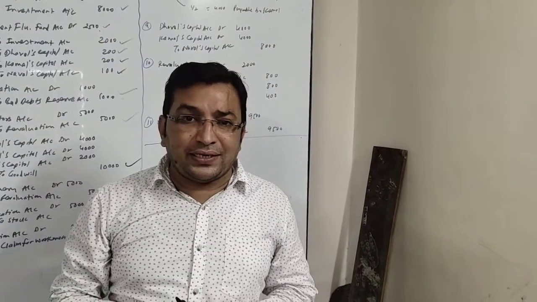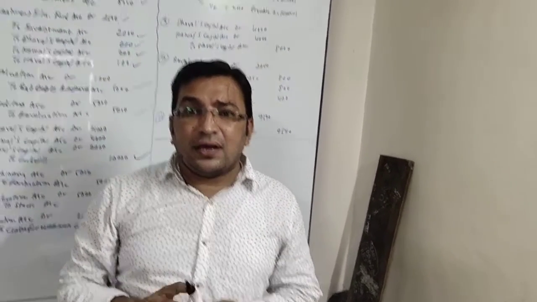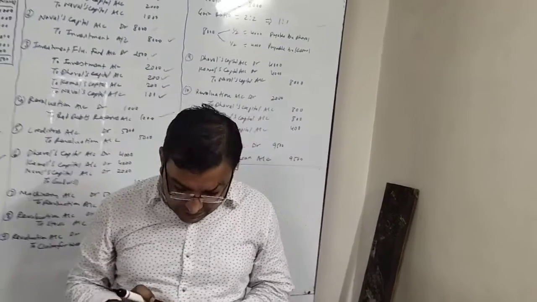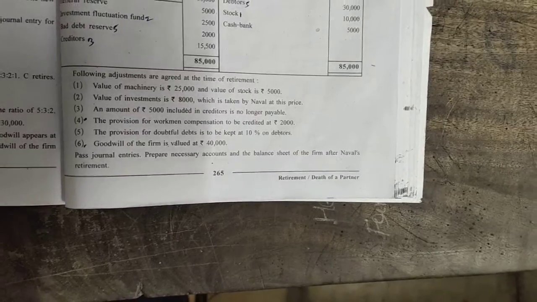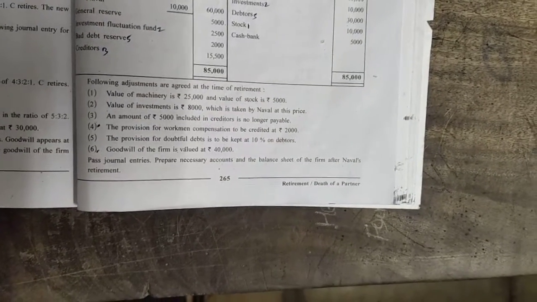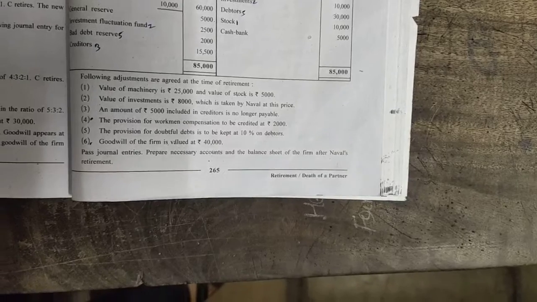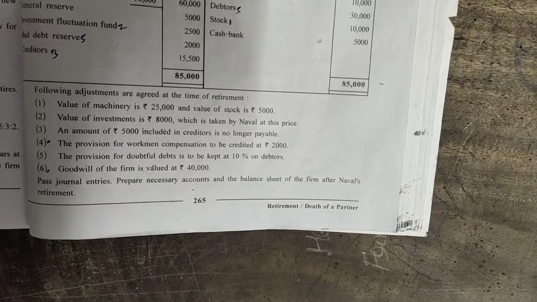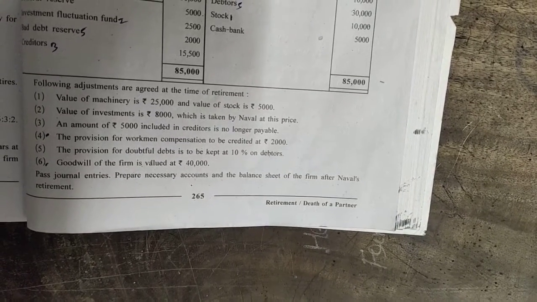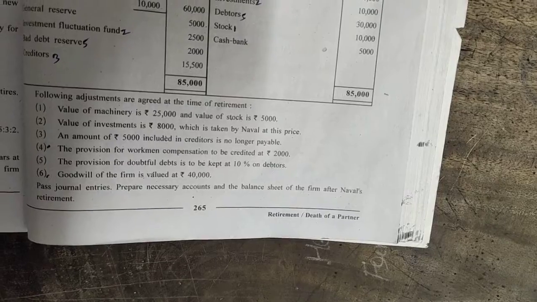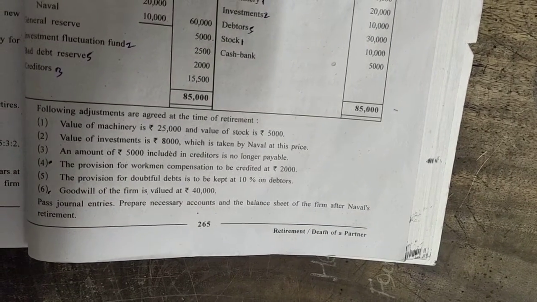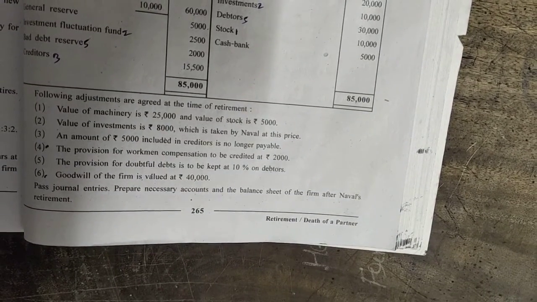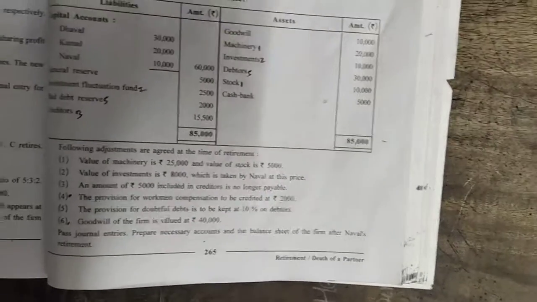Now one by one we will take the adjustments. Those adjustments we have already considered, we will leave them, and those effects have been given. The first adjustment says the value of machinery is 25,000 and value of stock is 5,000. We have already finished this adjustment, so no need. Second, the value of investment is rupees 8,000, which is taken by Naval at this price. This is also done by us. Third one is that an amount of rupees 5,000 included in creditors is no longer payable, so that we have also finished. The fourth one is the provision for workman compensation rupees 2,000. That we have also finished.